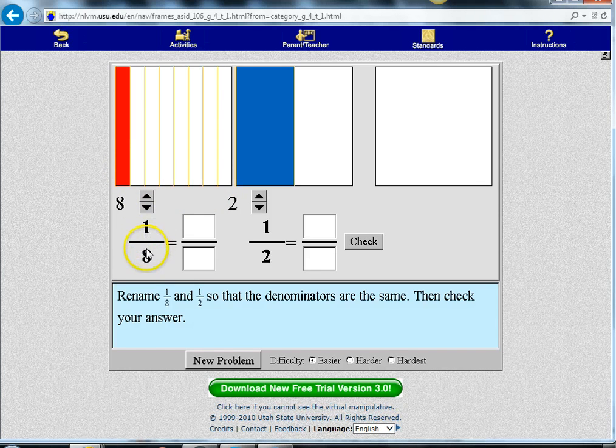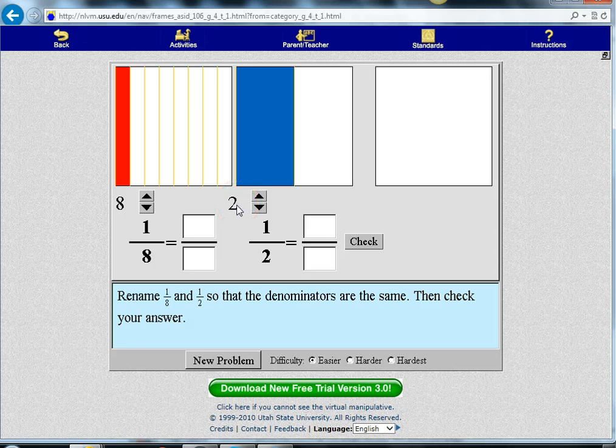One of 8 equal parts is being added to the same size whole with one of 2 equal parts. So the 8 and the 2 are the denominators.